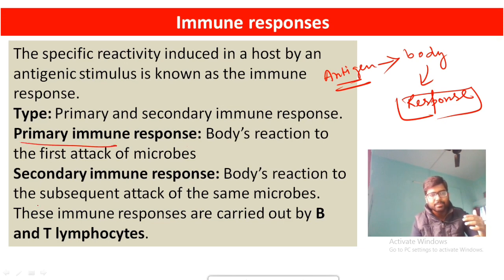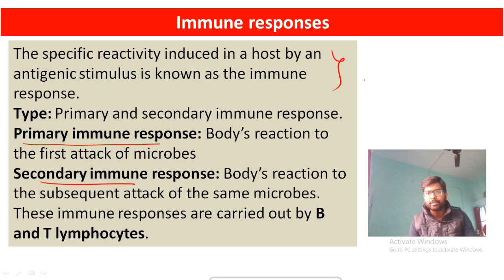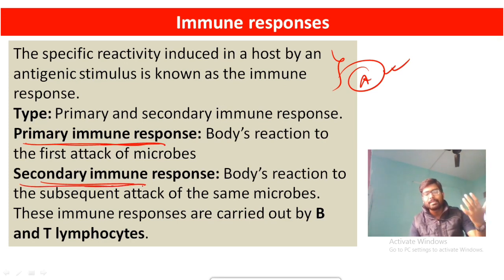One is primary immune response and another is your secondary immune response. Primary immune response means when a particular antigen, let's say A, invades your body for the very first time, so your body's immune response will be termed as your primary immune response against A. Secondary immune response means when A is going to attack subsequently,